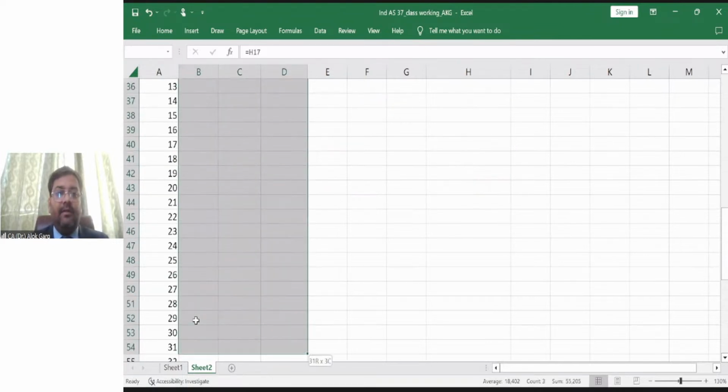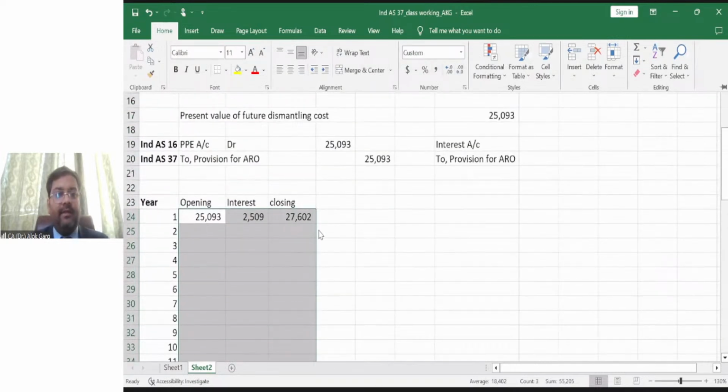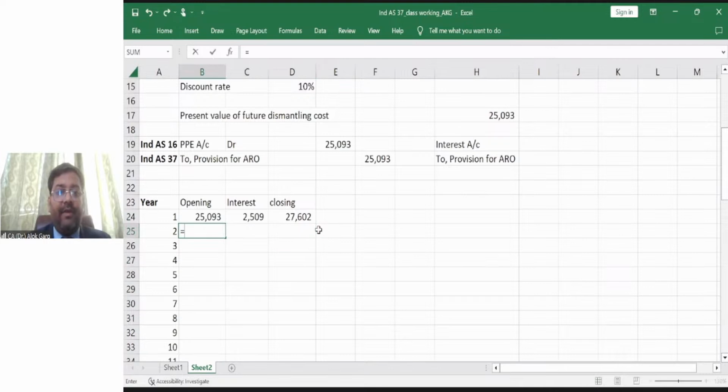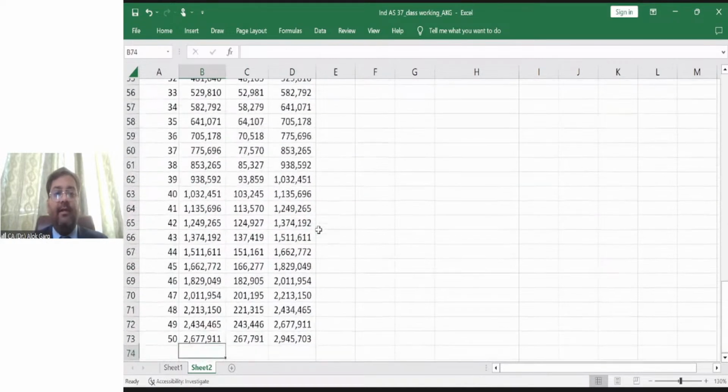So let me take this. Let me remove the decimals, right? So this closing of 27,000 will become the opening of the second year. Interest has to be charged at the rate of 10%, and this closing will be there. So on and so forth, all the working has to happen. And at the end of the 50th year, you will find that this has become